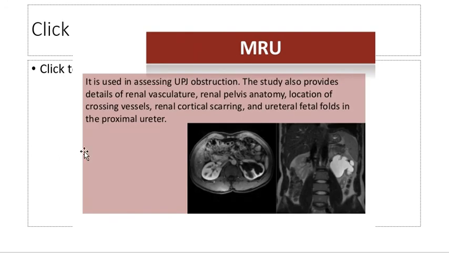MRU is used in assessing UPJ obstruction. The study also provides details of renal vasculature, renal pelvis anatomy, location of the crossing vessels, renal cortical scarring, and ureteral fetal folds in the proximal ureter. So it's because many children present with many abnormalities, magnetic resonance urography is more informative in case of children.